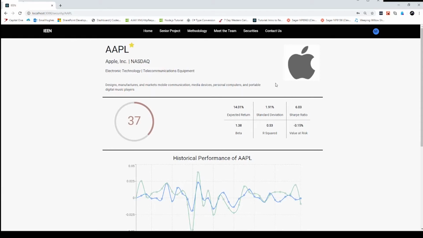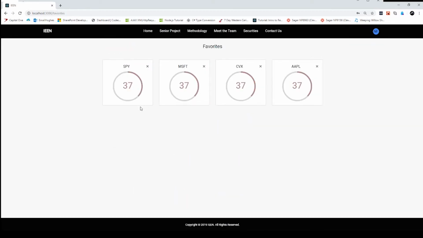Now, one thing to note for the purposes of this video is that we have made some large changes to our investability index, which is causing some of our values to not have a variance of what we'd expect. This is why you see the value of 37 across all of the securities that we favorited here. Our proprietary algorithm is always under construction. There's always changes that we make to do better, and always to hone the experience to be more accurate to what we see with the performance of the security.